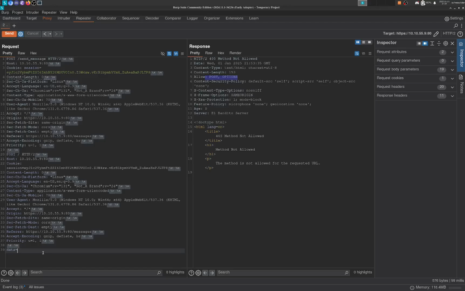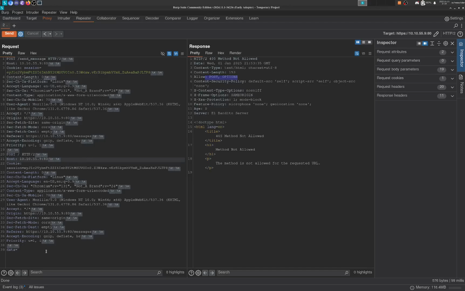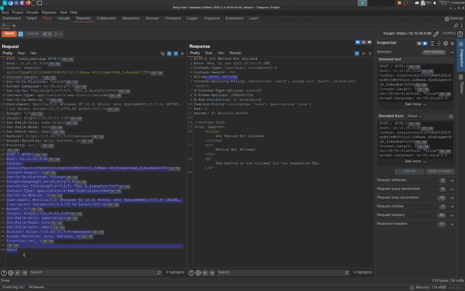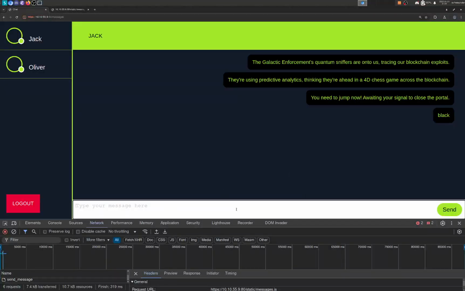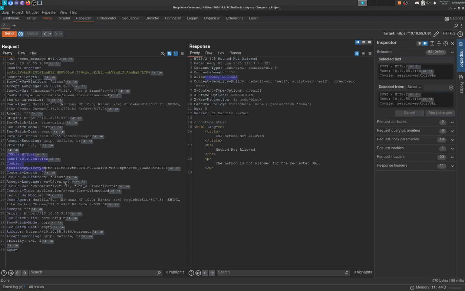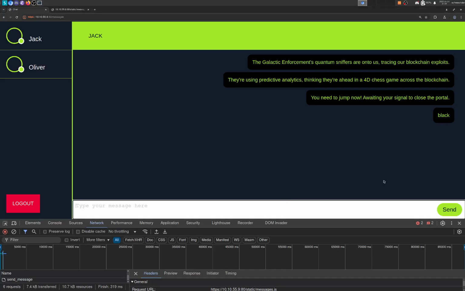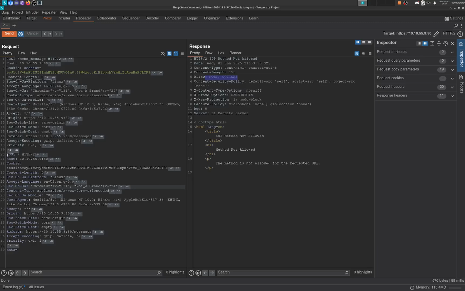And so what's going to happen here is, this POST request sends whatever's in the data body into this chat right here. So it sends black into this chat. So when the next person sends a request, it's going to take their entire POST request and append it to data and send it in using my session cookie. It'll be as if I typed in the chat, but it'll send their entire POST request.